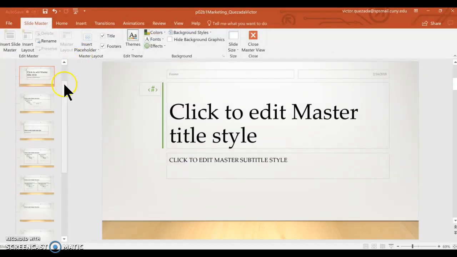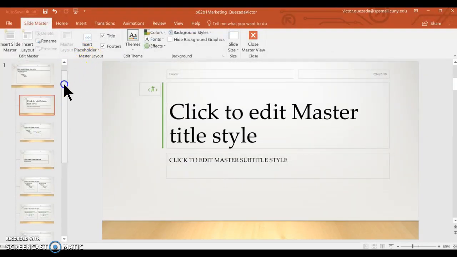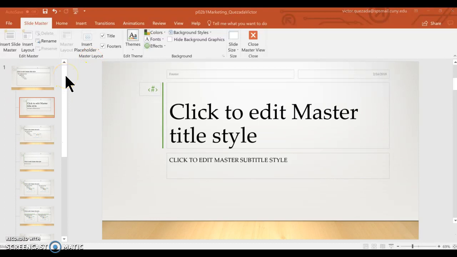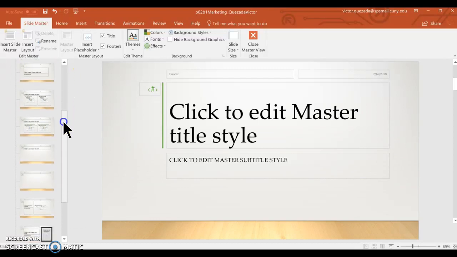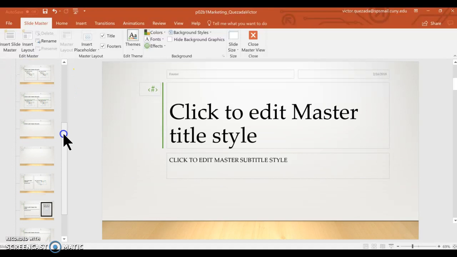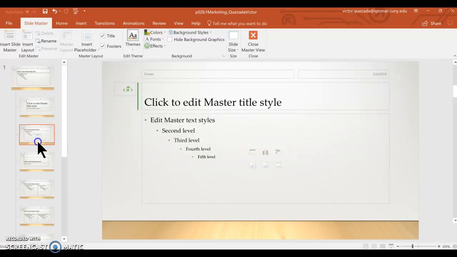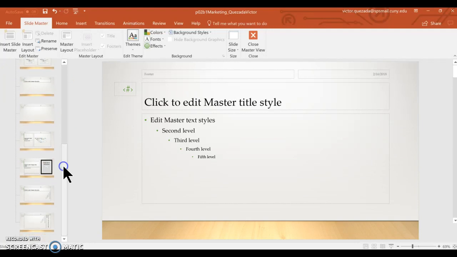The Slide Master view, which also gives you all the information of your themes. So then you could change the themes, the layouts that you have, any backgrounds. So if you want to change the layout of a couple of slides and then leave two other slides the same, then you could be able to do so. So the fonts too, the colors, anything that you've done to the slides with themes and everything that you could change in the slide master.